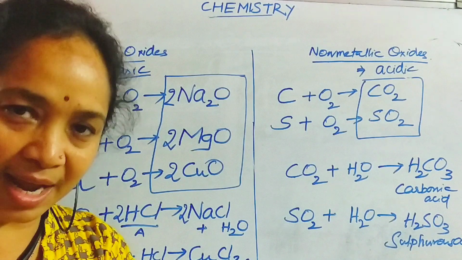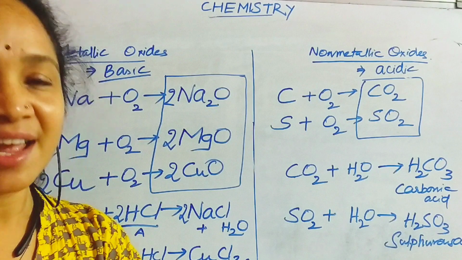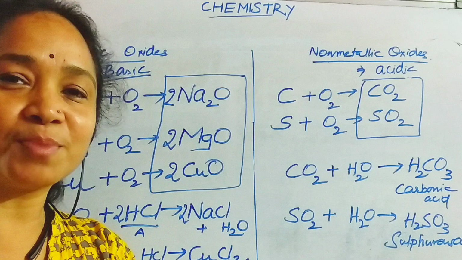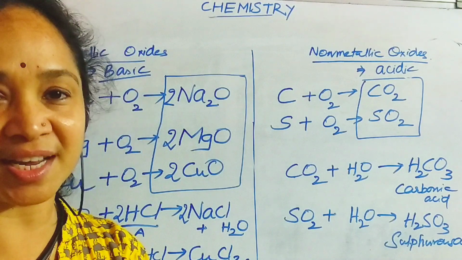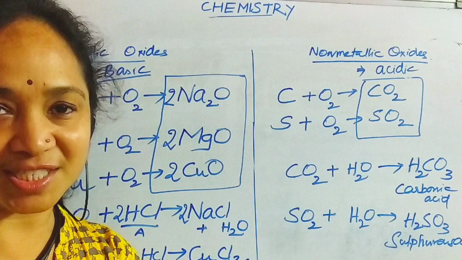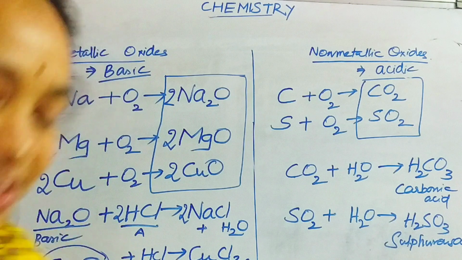With the examples you have to go through and you have to practice. And in the coming video I'm going to explain that there are certain metals which are both acidic as well as basic, and they are called amphoteric oxides. And what are amphoteric oxides? In the coming video I'll be explaining to you.